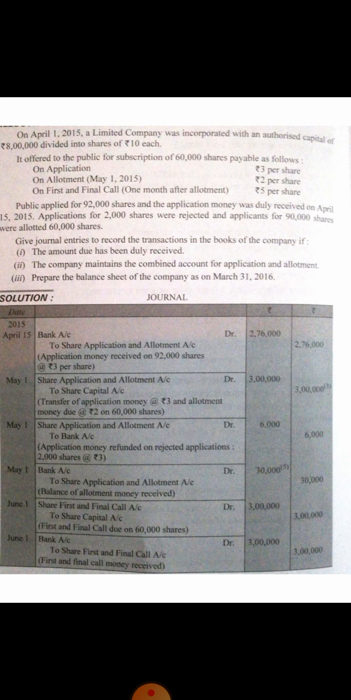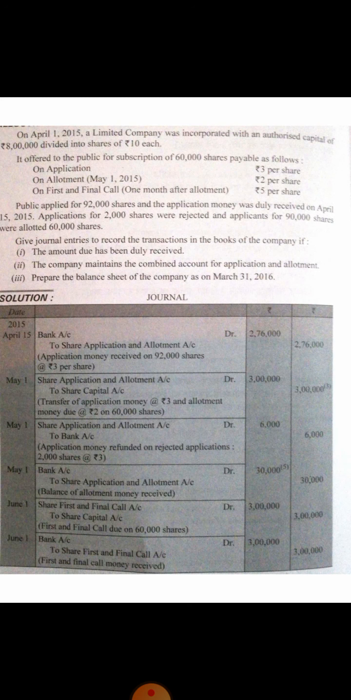This entry is to be done for transferring the application money to share capital as well as to show the amount due for allotment. Clear? Now we will have to refund the excess application money, which is for 2,000 shares. So share application and allotment account debit to bank account. 2,000 multiplied by 3, it is rupees 6,000.